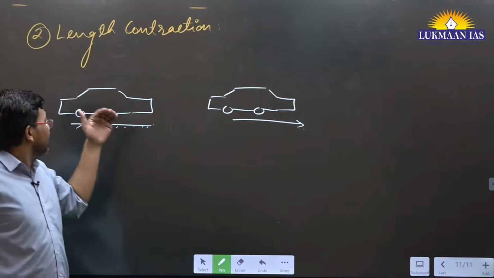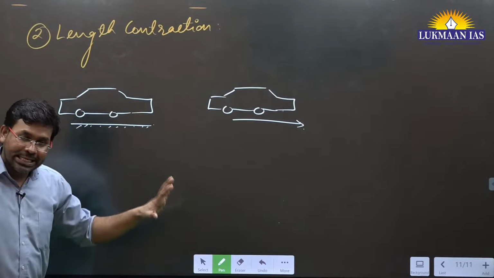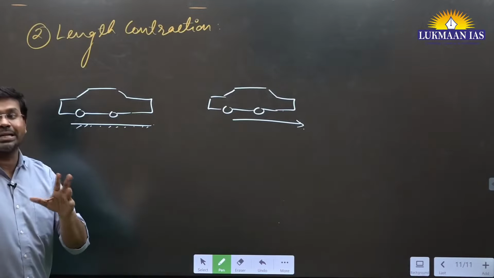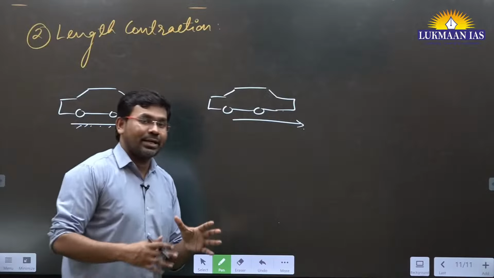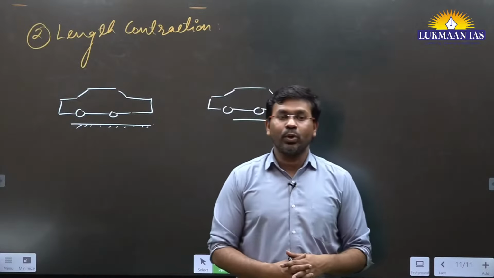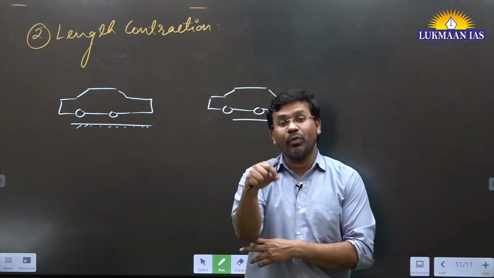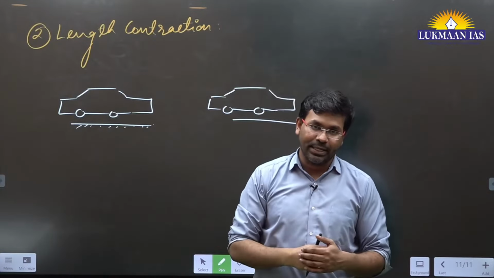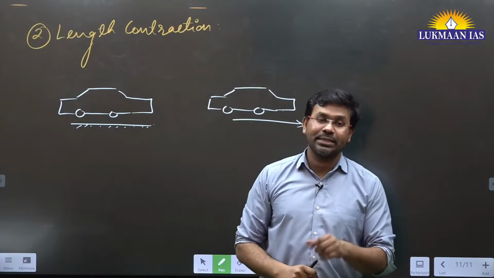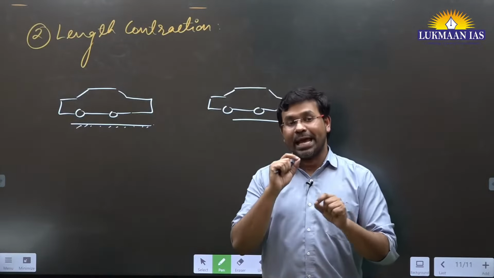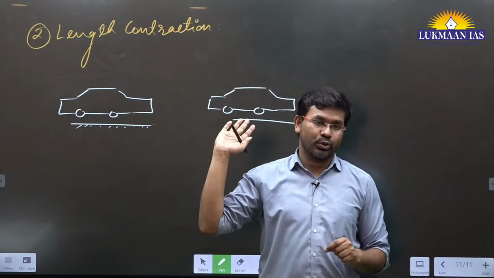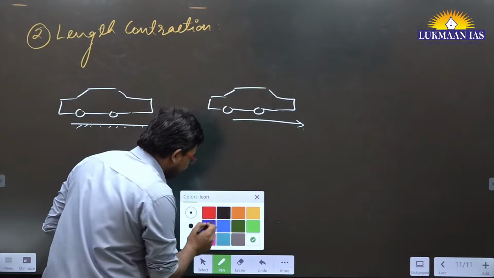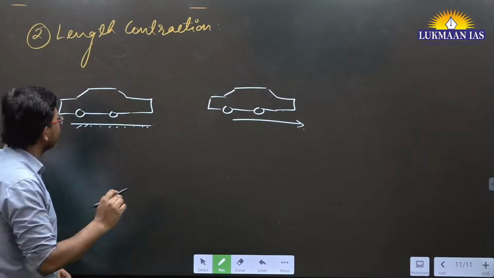This is known as length contraction, and this has been observed in particle accelerators. I discussed the Large Hadron Collider. They accelerate the particles to very high energy levels, and they observe the characteristics of those particles. In the particle accelerators, they have identified that the particles showcase time dilation, and they showcase length contraction also. Okay, this is the thing. After this, is it understood? This is very simple.